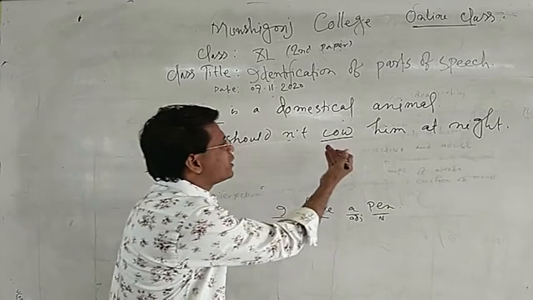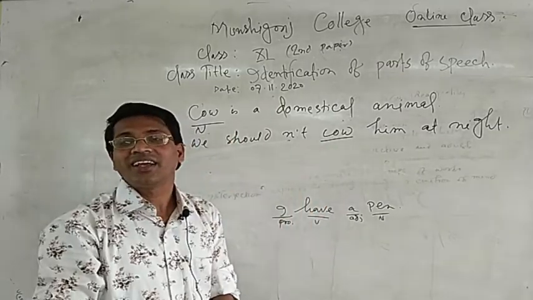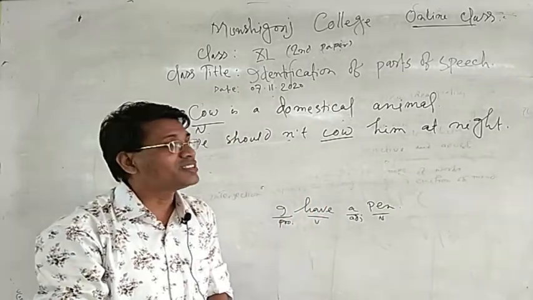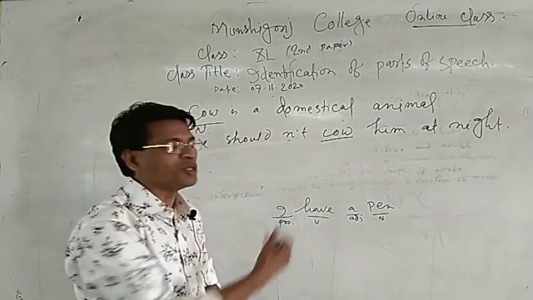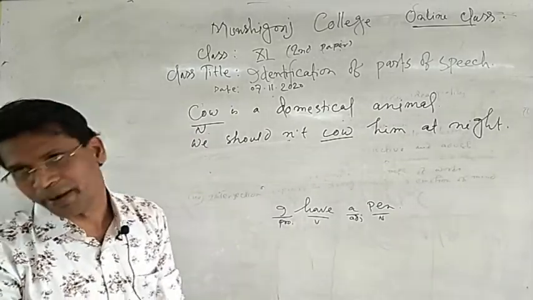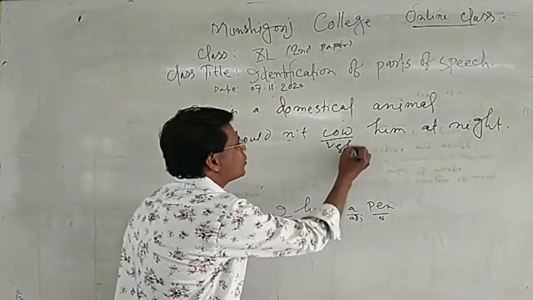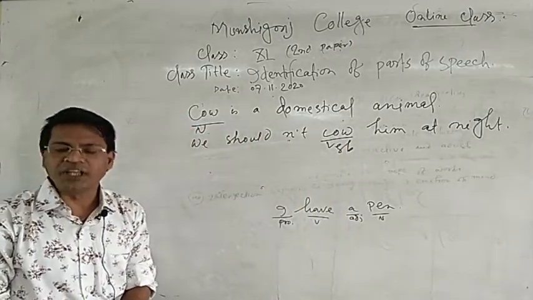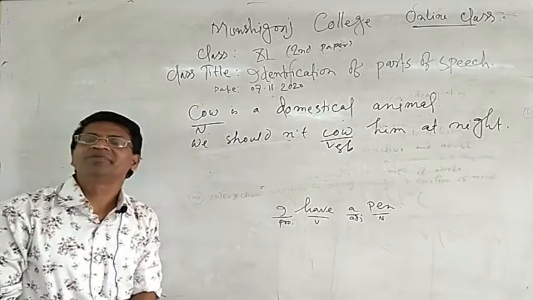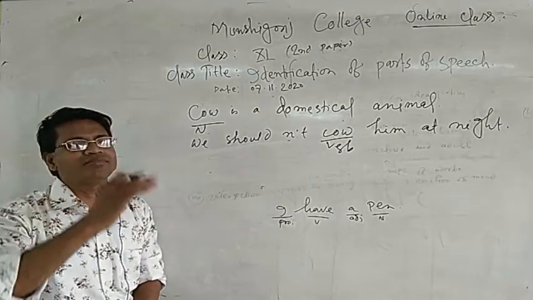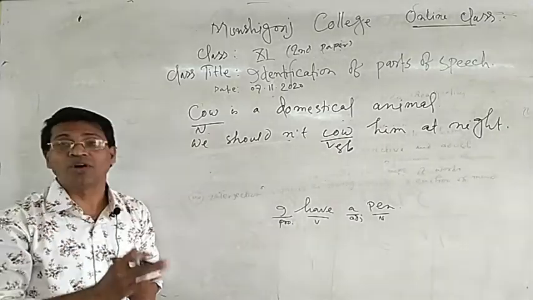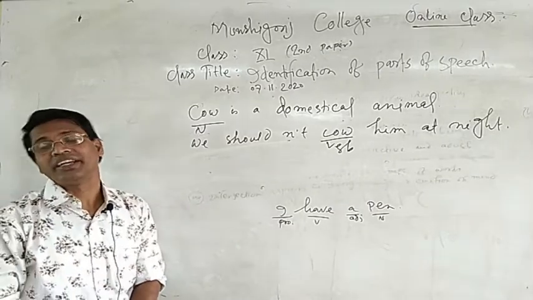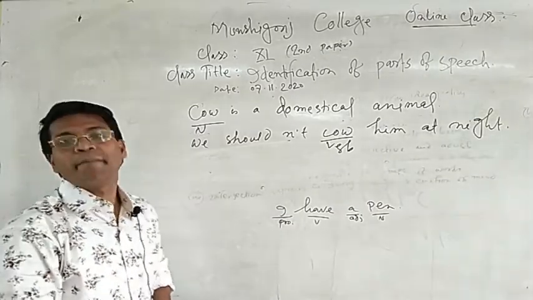So cow has been used in the sentence as a verb. So in the first sentence, cow has been used as a noun, and in the next example, the same word has been used as a verb.